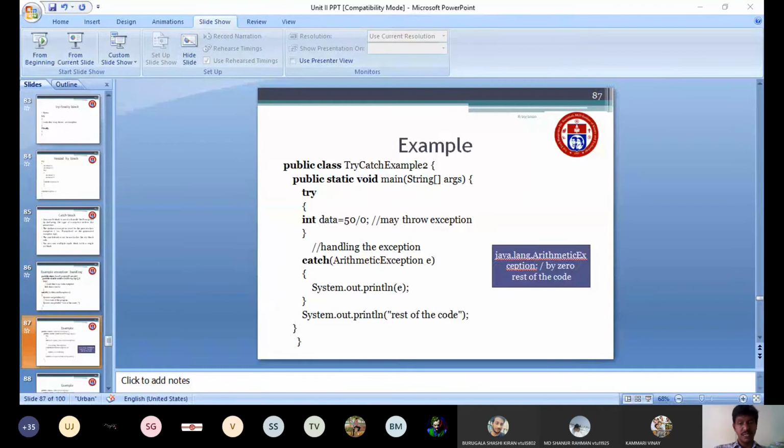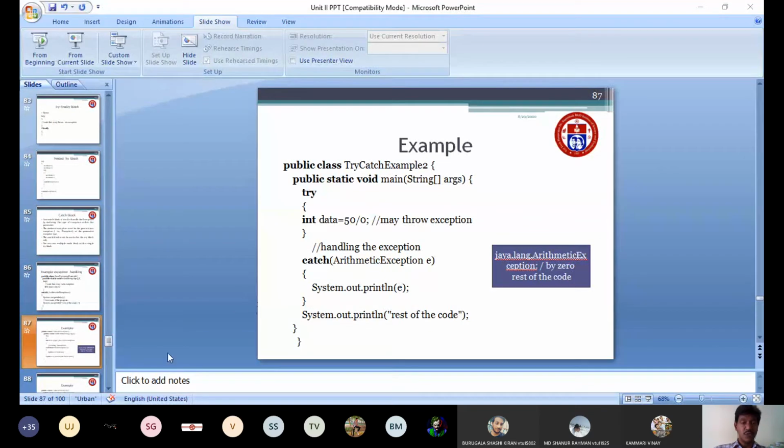What will the answer here be? java.lang.ArithmeticException. So it will display what type of exception it is. ArithmeticException is a class name that is available in the sub package lang. Lang means language, followed by the main package, which is java. So your exception here is java.lang.ArithmeticException, divide by zero. It is a divide by zero error.